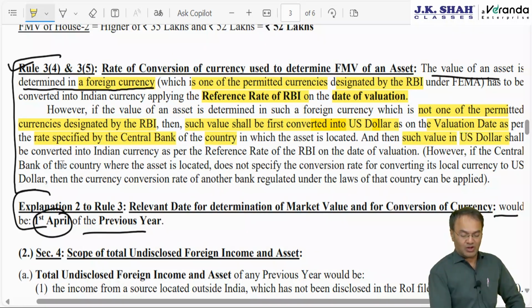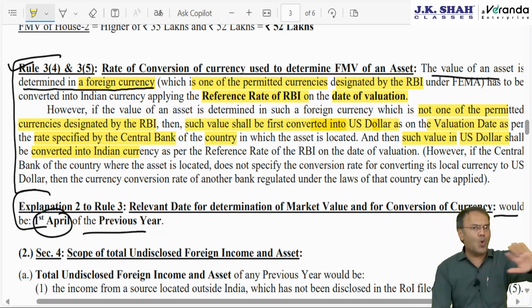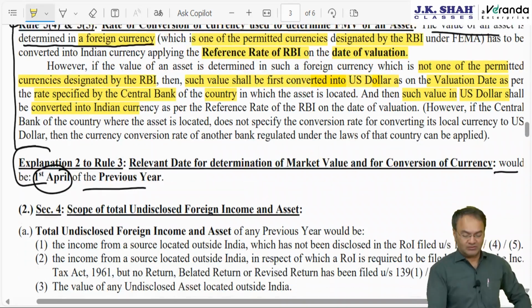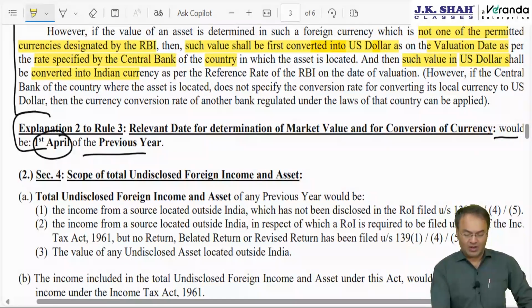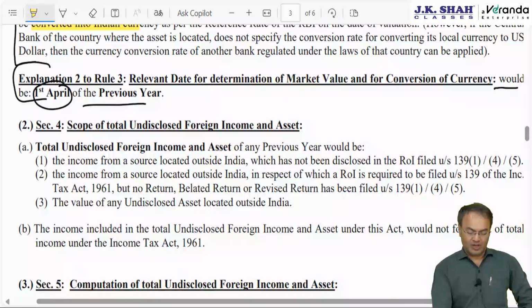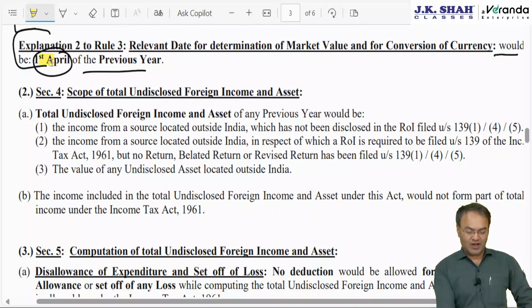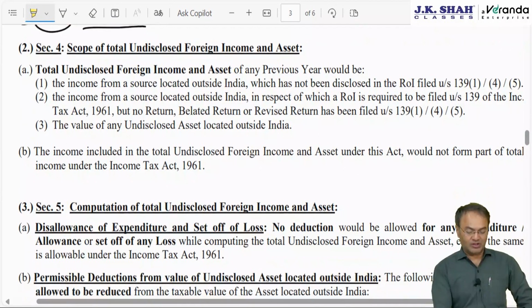Such value in US dollar shall be converted into Indian rupees applying telegraphic transfer buying rate? No, applying RBI reference rate as on valuation date. Okay. Now, explanation 2 is done. Valuation date will be 1st April of the relevant previous year, not assessment year.